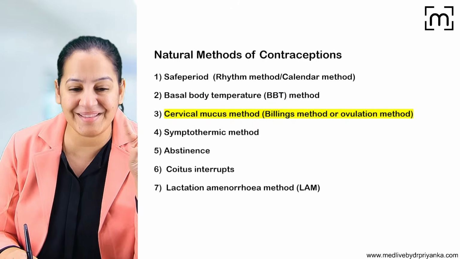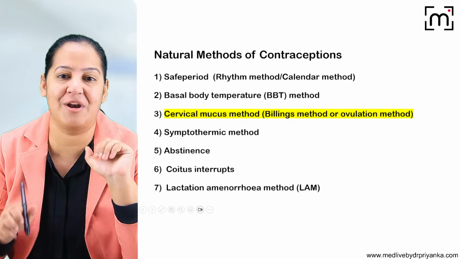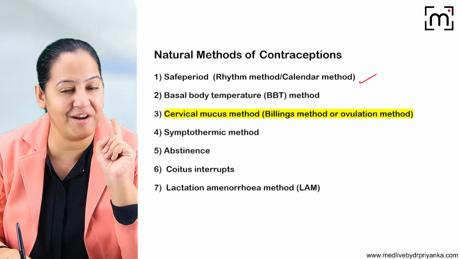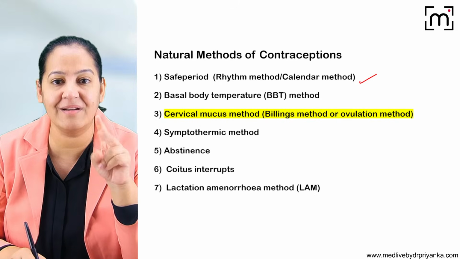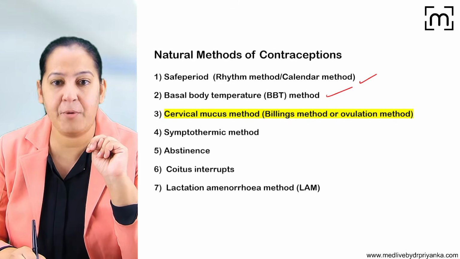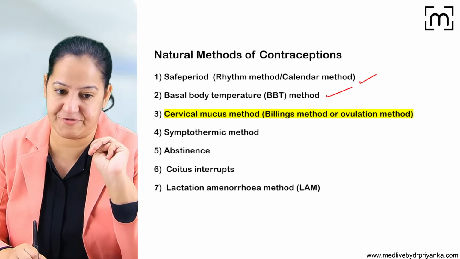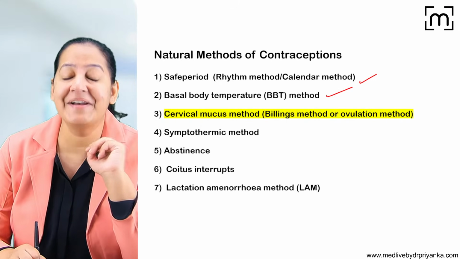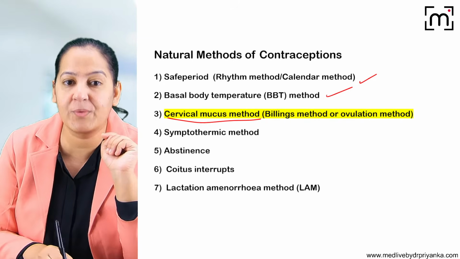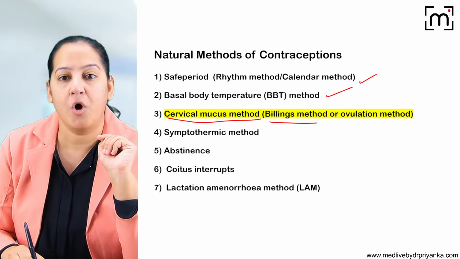So we are done with 2 methods till now. Out of the 7 natural methods, 2 are done. We have seen the calendar method, safe period, rhythm method, and we have already seen BBT, basal body temperature. So coming to the third natural method. The third natural method is the cervical mucus method or billing method or ovulation method.